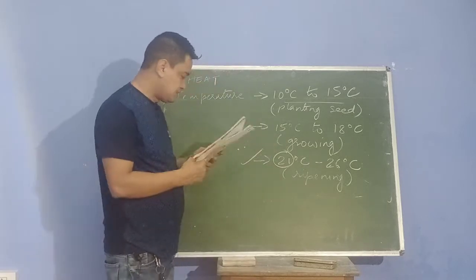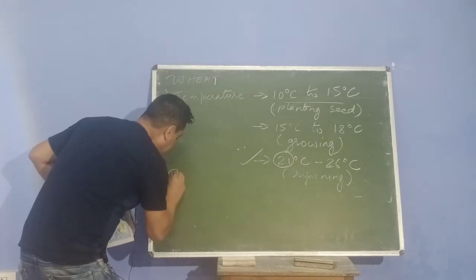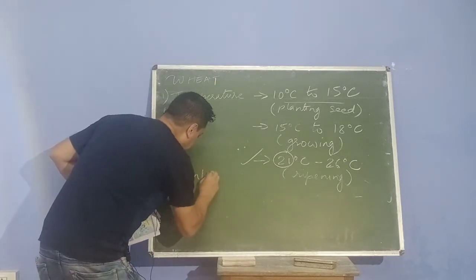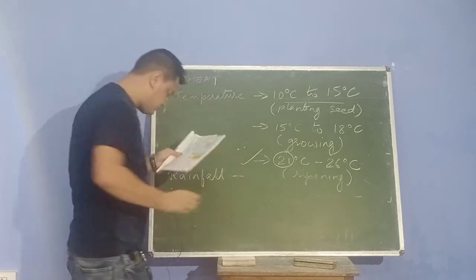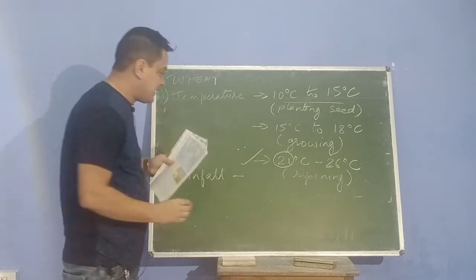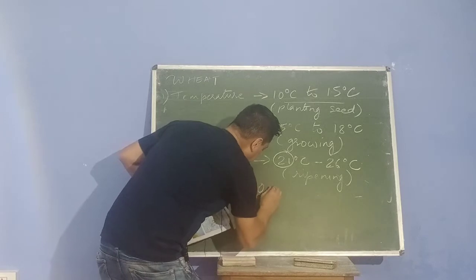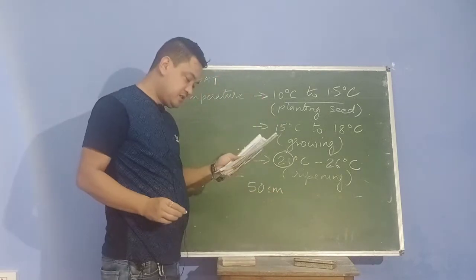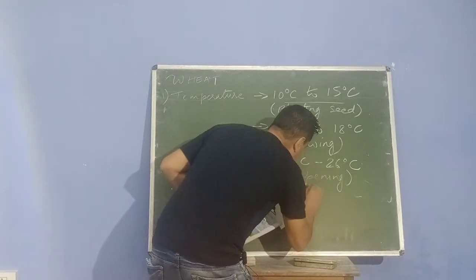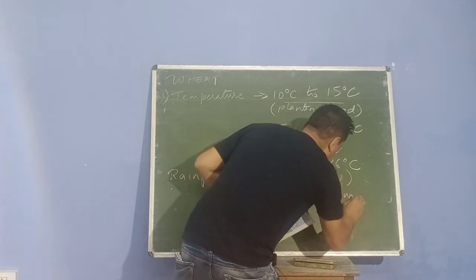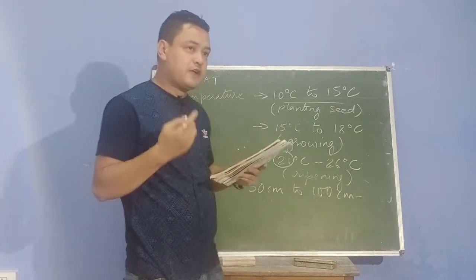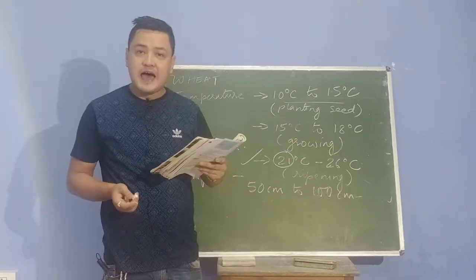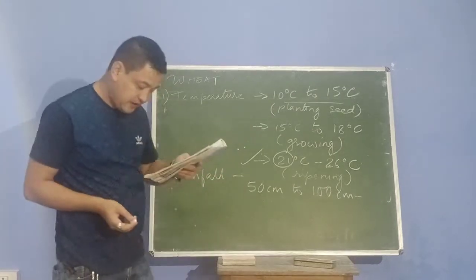Now, what kind of rainfall do you need for growing wheat? The rainfall needed is 50 centimeters to 100 centimeters. Last time I told you rainfall can be measured in centimeters as well as millimeters.